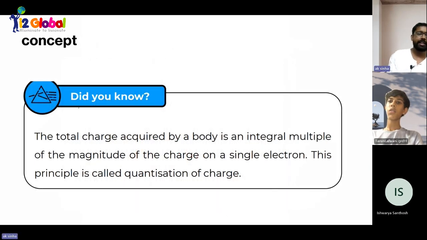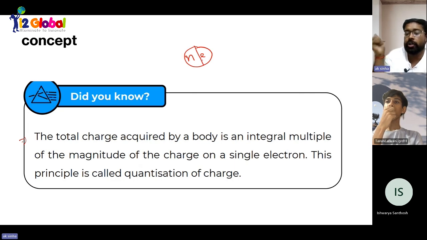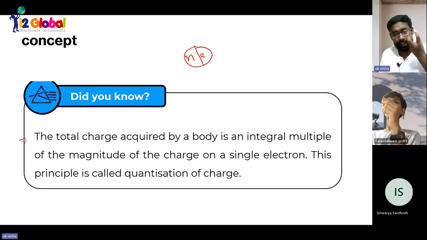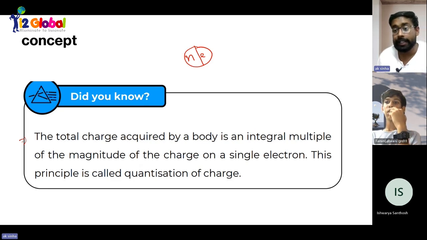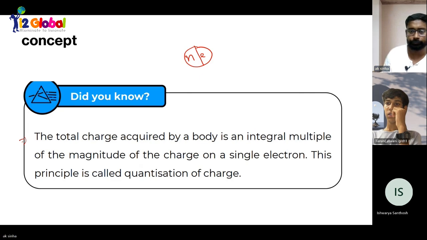Now, this is just the concept. The total charge acquired on a body, no matter what the charge is, will be an integral multiple of the magnitude of charge on one electron. Once again, the total charge acquired by a body will be an integral multiple of the magnitude of one electron charge.